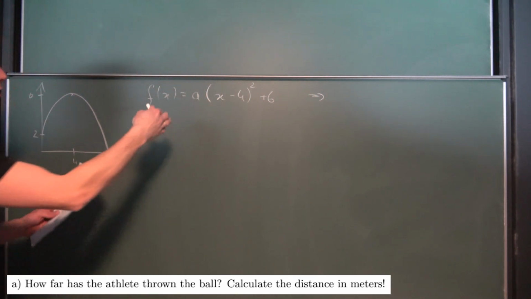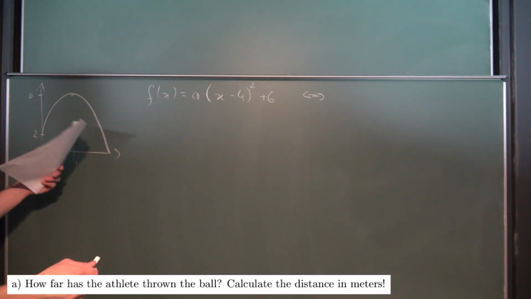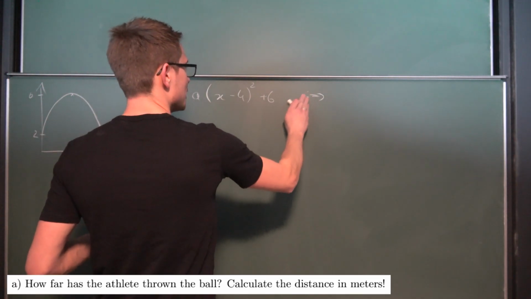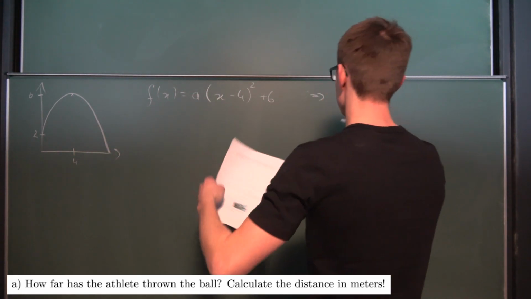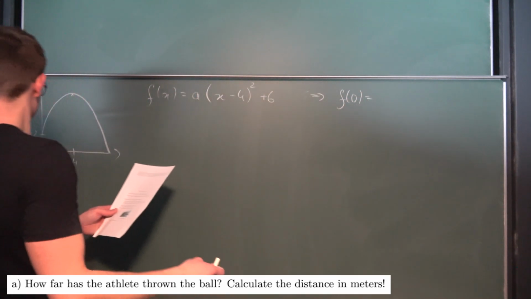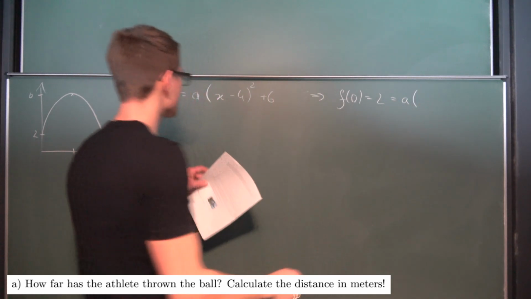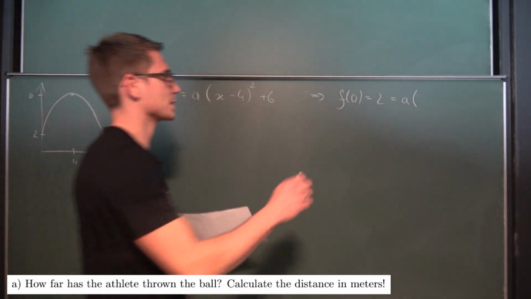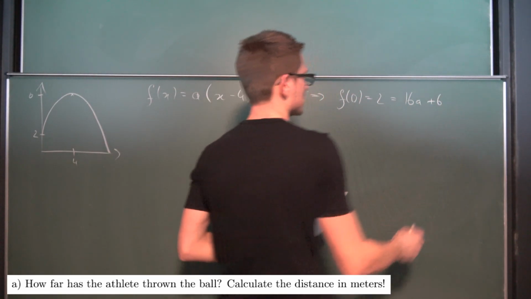So meaning we can find out what a is with another point, one that is different from our vertex point. That's nice, I guess. Not an equivalence, that's just an implication. If we plug in our coordinates, we get f of 0 is hence 2. And this is equal to a times, if we plug 0 into here, 4 squared. This is 16, so we get 16a plus 6.